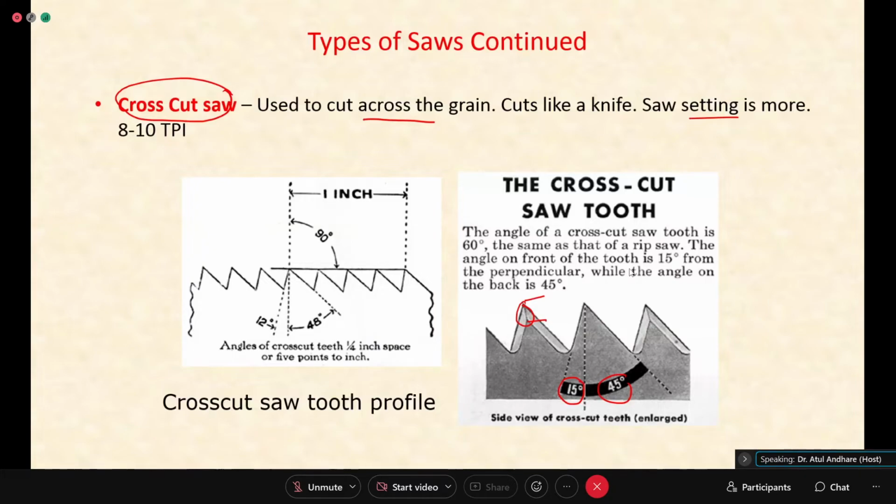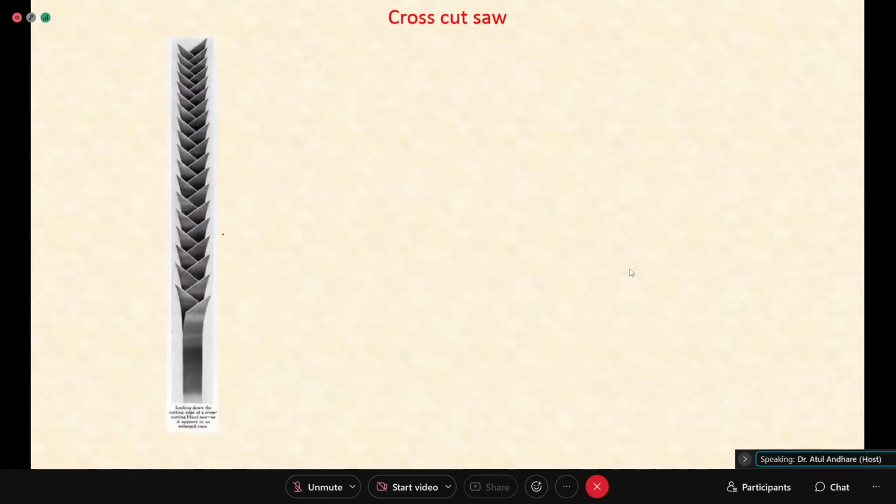In the rip saw, that edge was completely flat. You can see now the tooth shape is like this. This point is at a much greater height than this point. Again, the setting can be seen on the right and left. Earlier, this tooth shape was flat.